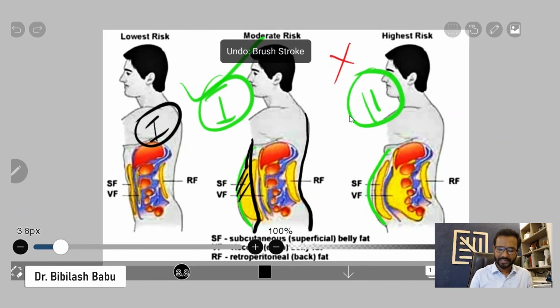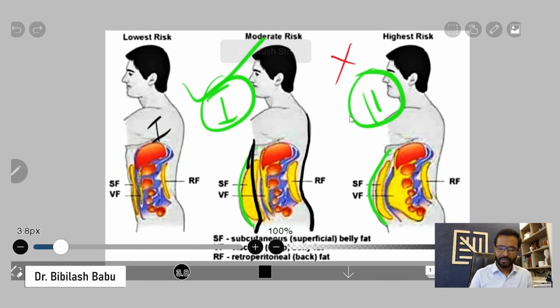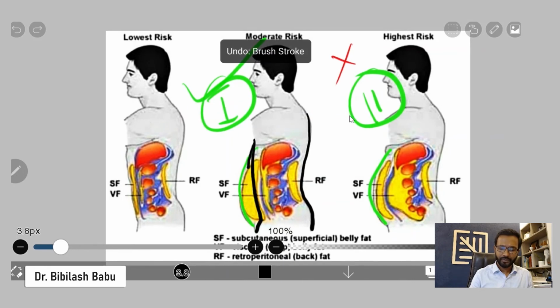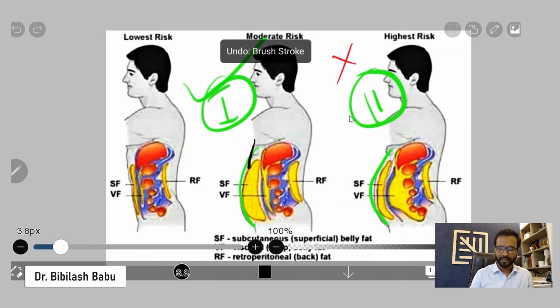But one thing you should understand, just by removing the fat outside, you may not become a low risk person. But the advantage you have is you become more flexible, you become more health conscious, and you look better, and you have the motivation to do more exercise, follow a better diet, and have a better lifestyle.